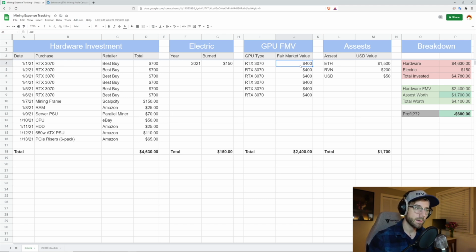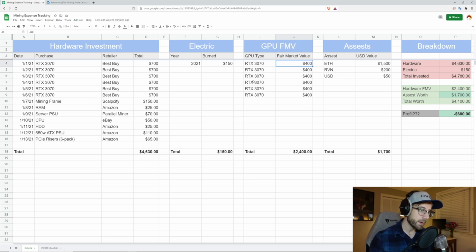It's going to maintain some price that you could sell it for on the secondhand market. Those prices are going to change over time. Right now, they're crazy high. You could probably sell these 3070s for more than you bought them for. But we're going to take into account normal times in cryptocurrency, not when there's this crazy bull run and GPUs are really hard to come by, because maybe you're holding on to these GPUs for a while.